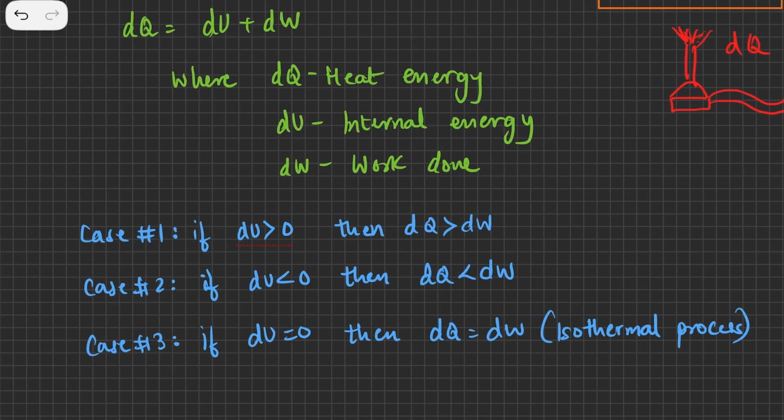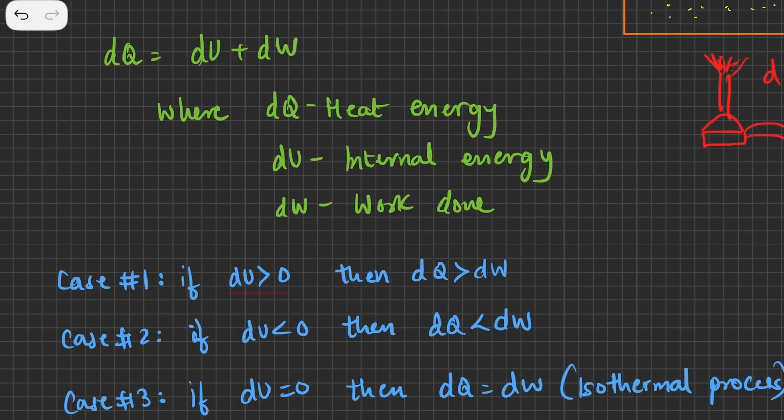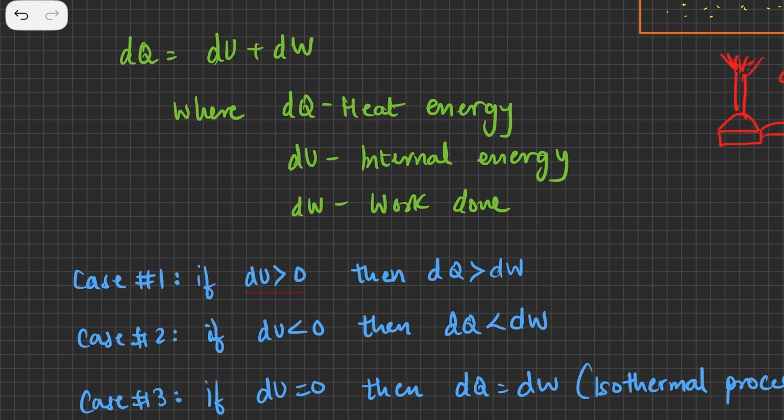Suppose I have case 1 wherein the change in internal energy is greater than 0. If this number is greater than 0, I can rearrange the equation like this: dU is equal to dQ minus dW. So I just move the dW to the other side.